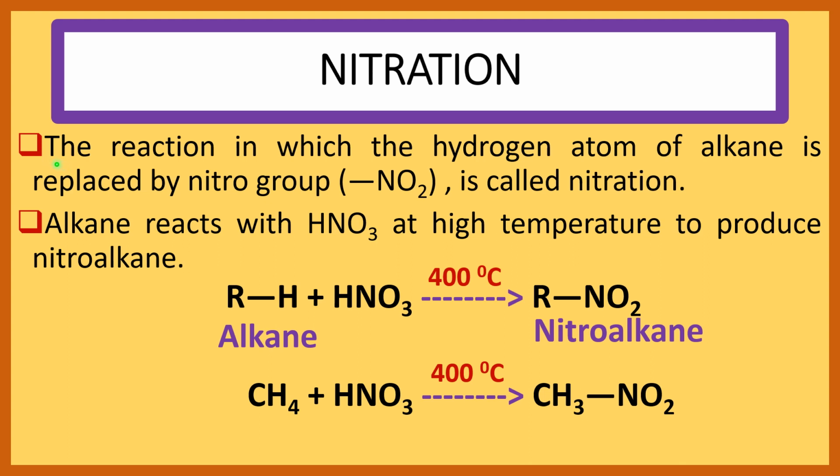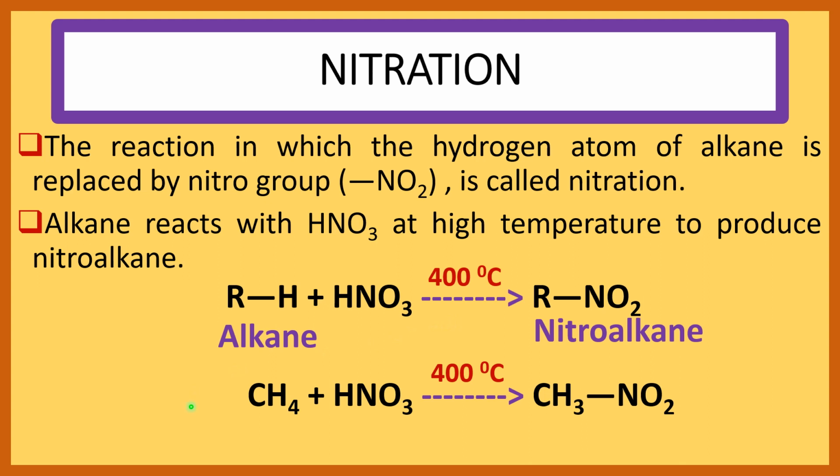Now see the nitration reaction of alkane. The reaction in which the hydrogen atom of alkane is replaced by nitro group, NO2 group is the nitro group, is called nitration. Alkane reacts with HNO3, that is nitric acid, at high temperature to produce nitroalkane. RH is the alkane. It reacts with nitric acid, that is HNO3, at 400 degree centigrade and produces nitroalkane RNO2. Here RH, here RNO2. This H atom is replaced by this NO2 group.